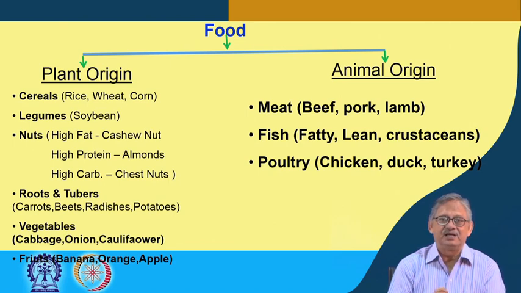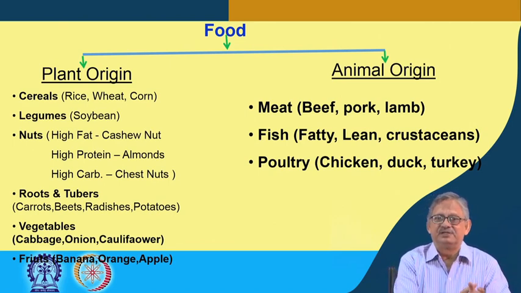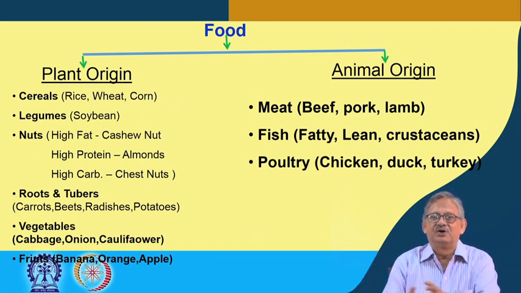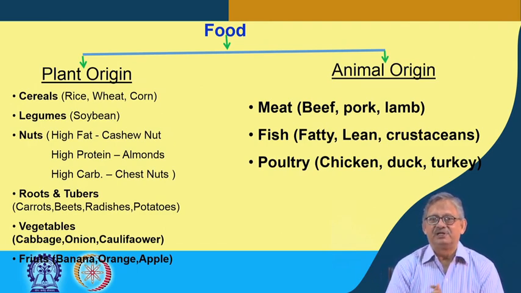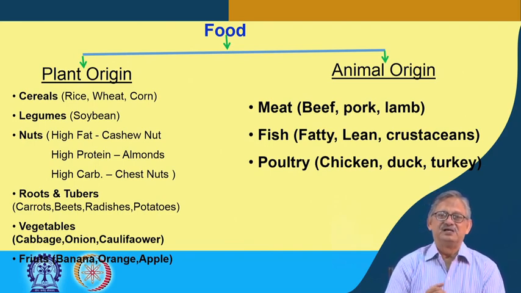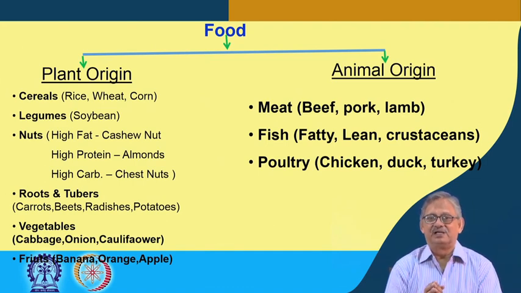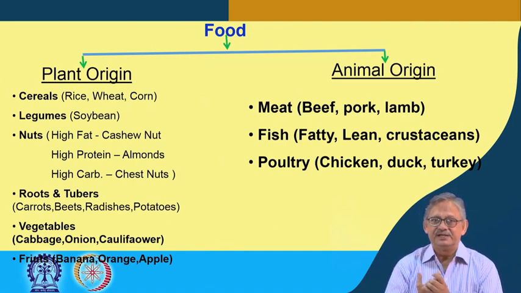It is not that you take a lot of carbohydrate, or a lot of protein, or a lot of fat. It is a balanced diet, so that your body gets the required things as and when it is asking for, right.